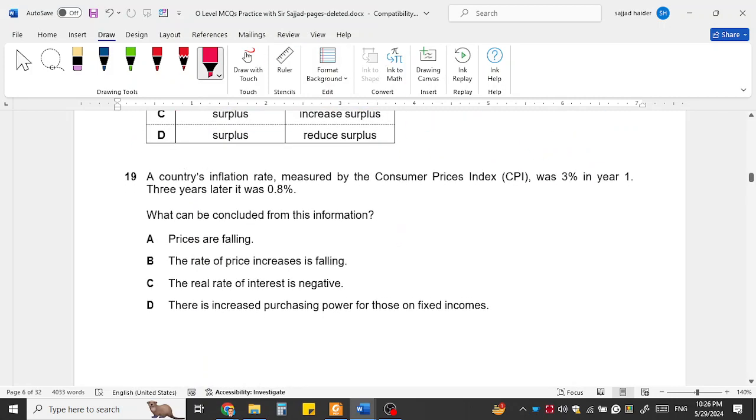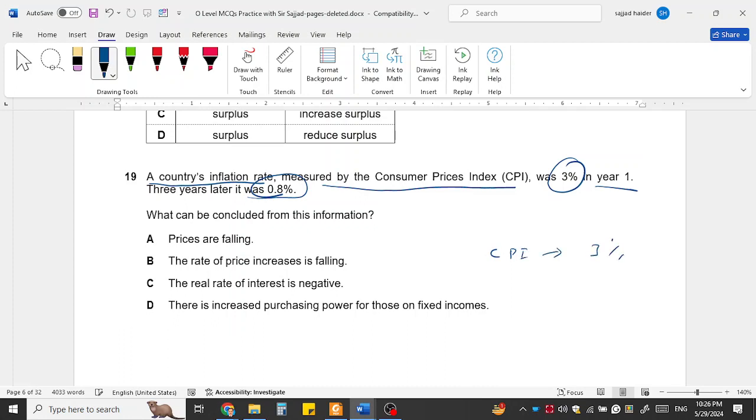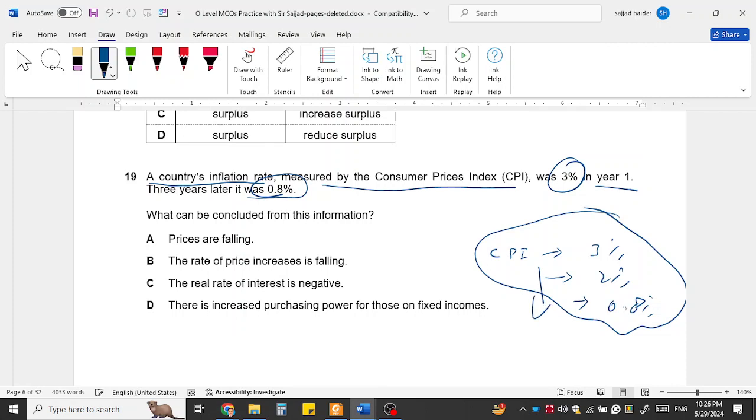Question 12. A government's inflation rate, measured by consumer price index, was 3% in year 1, and 3 years later it was 8%. So we can say that the CPI, Consumer Price Index, was 3%. The prices of goods were increasing at the rate of 3%. But in the second year it further reduced, and then it further reduced. But this doesn't mean that the prices are getting lower. This means that the rate is falling, but the prices are still increasing.